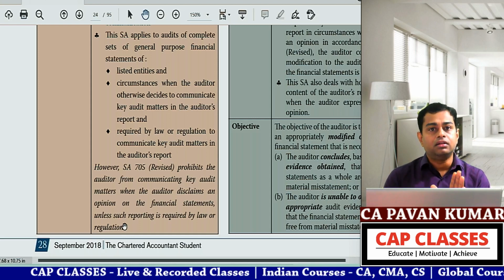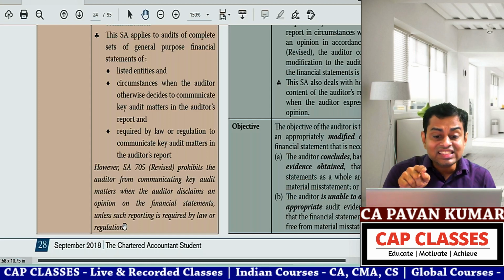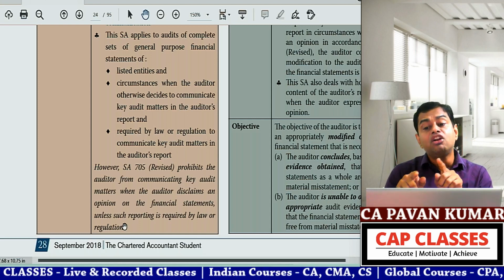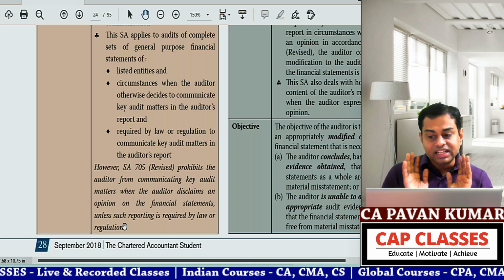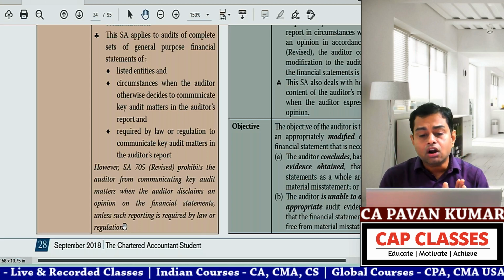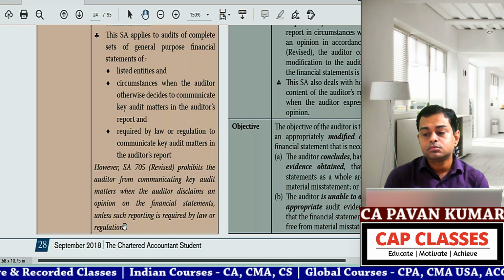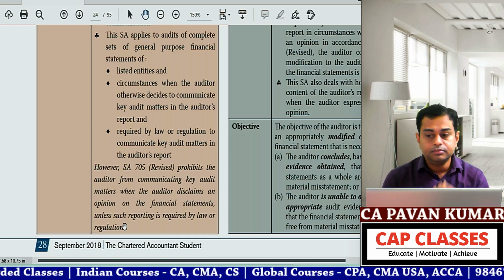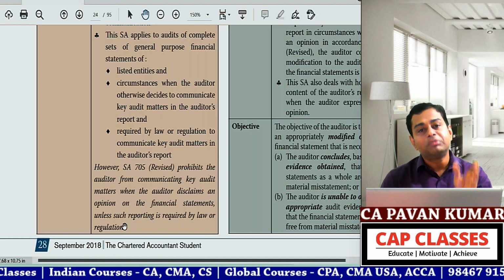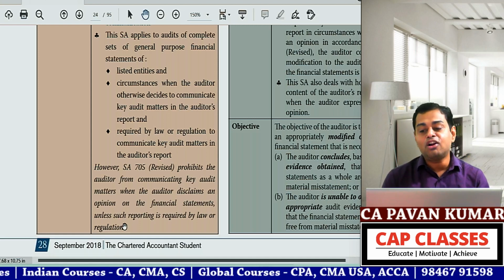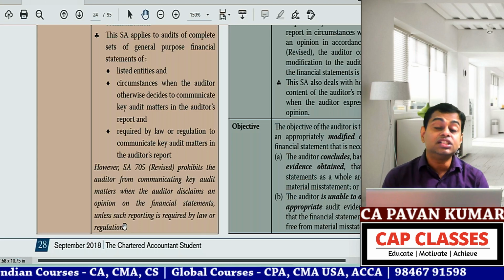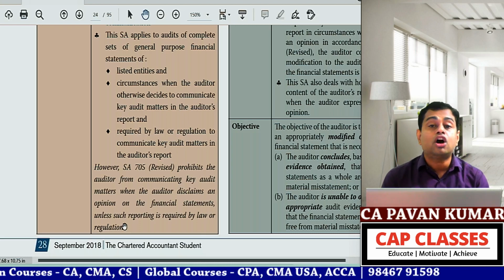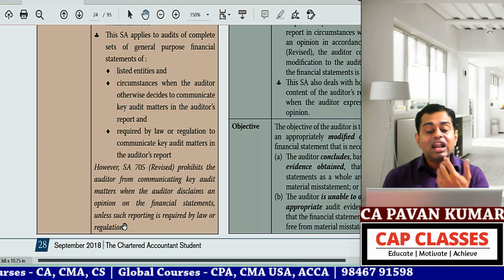But in general, this is a standard on auditing, correct? A standard on auditing cannot supersede law, isn't it? Can a standard on auditing supersede law? Can it supersede a regulatory authority? Can it supersede rules and regulations framed by the central government or any other authority? No. That is what the last two lines mean.